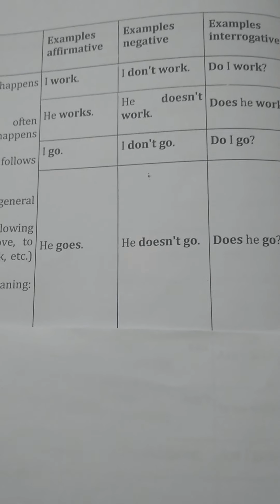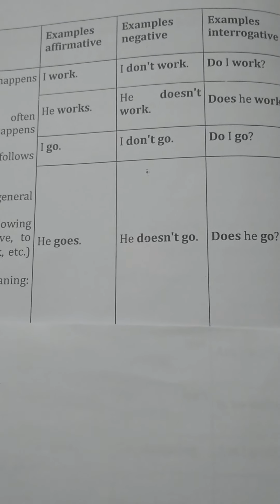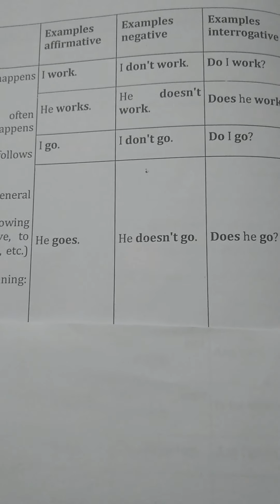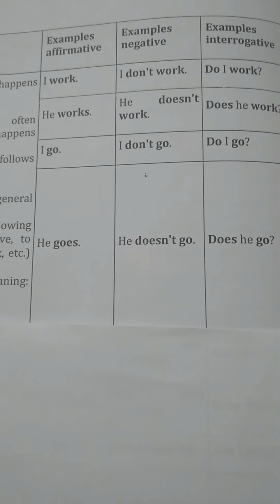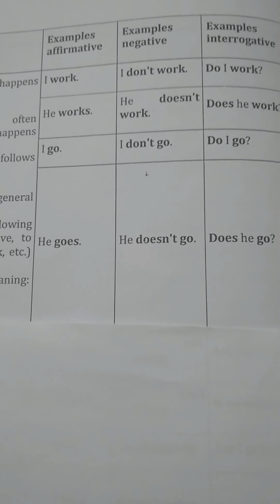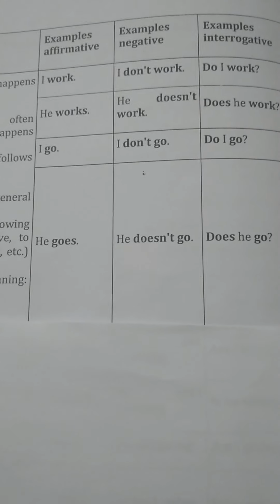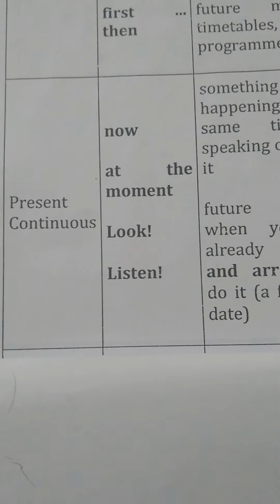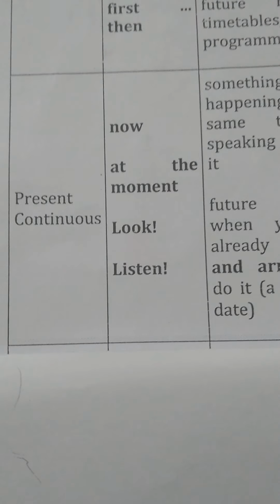For structure, in simple present tense: subject plus verb s or es form plus object. For negative: subject plus do or does not plus verb first form plus object. For interrogative: do or does at the beginning of the sentence, then subject plus verb first form and then object, and question mark.